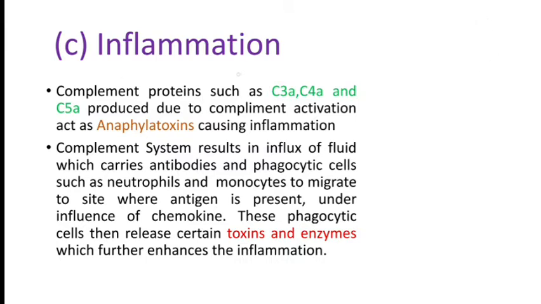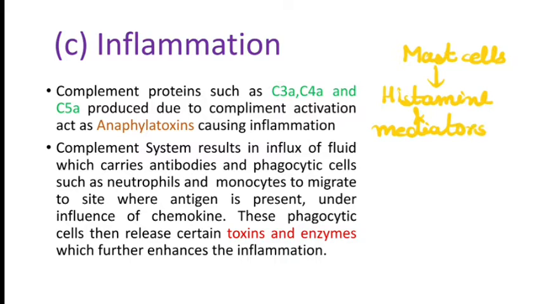Now coming to inflammation, complement proteins such as C3a, C4a and C5a produced due to complement activation act as anaphylatoxins, causing inflammation. These complement proteins have the capability to bind to mast cells, causing their degranulation and releasing histamine and other mediators.